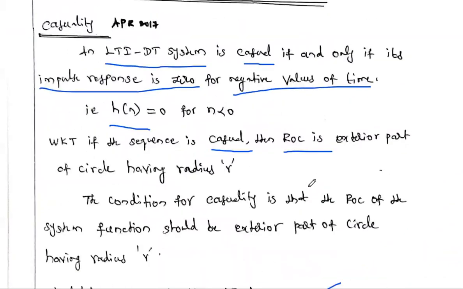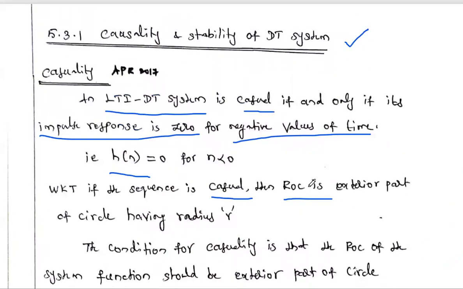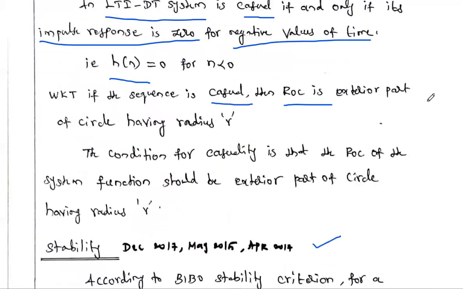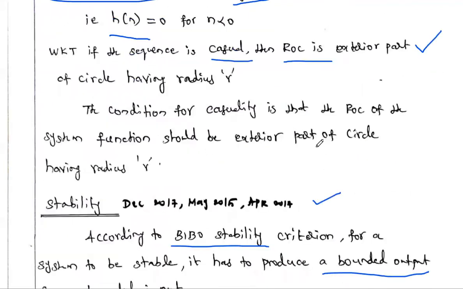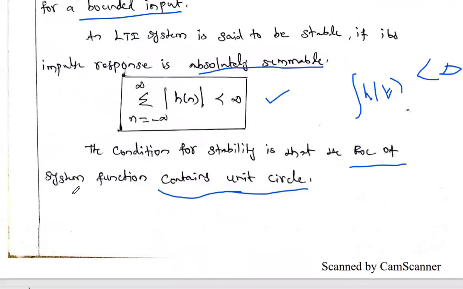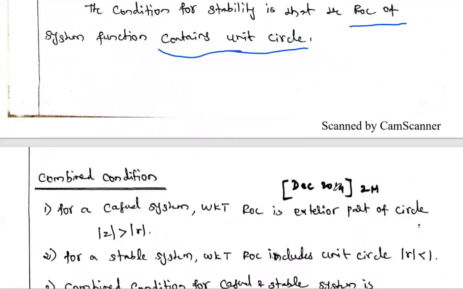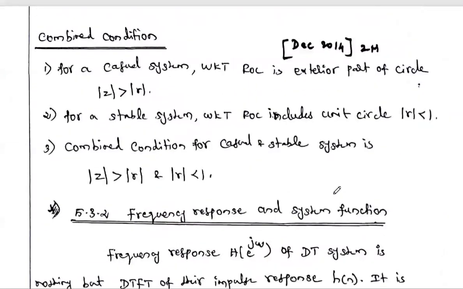Sometimes the question asks for the condition for causality and stability in terms of ROC. In terms of ROC, if the system is causal, the ROC is the exterior of a circle having radius R. Similarly, if the ROC includes the unit circle, that particular system is a stable system.